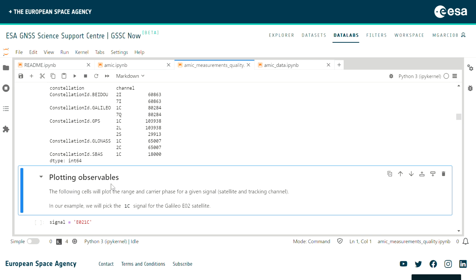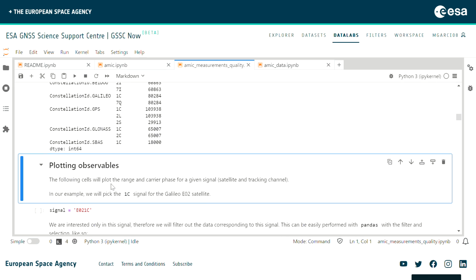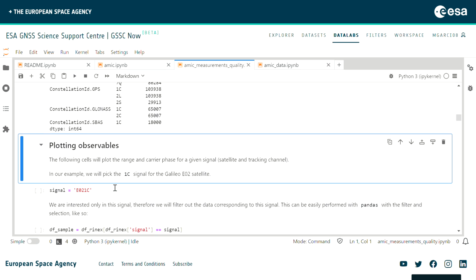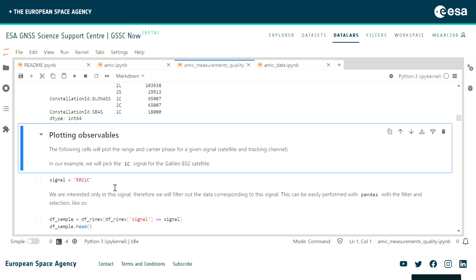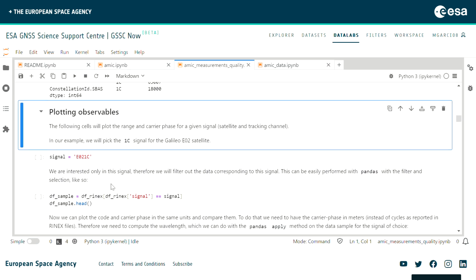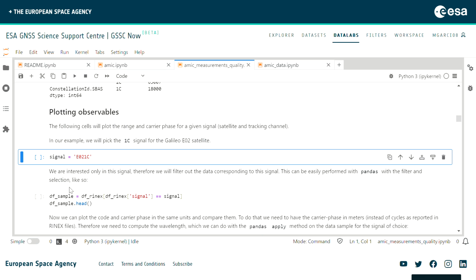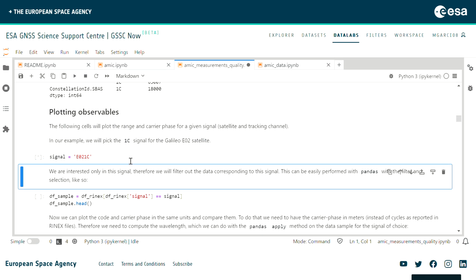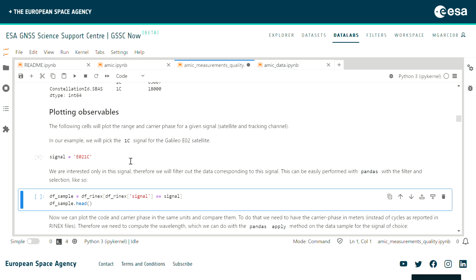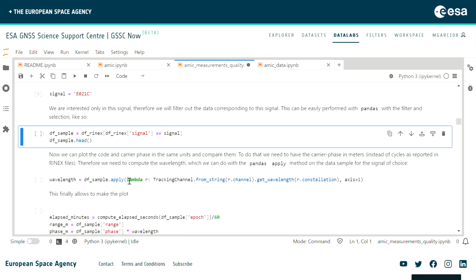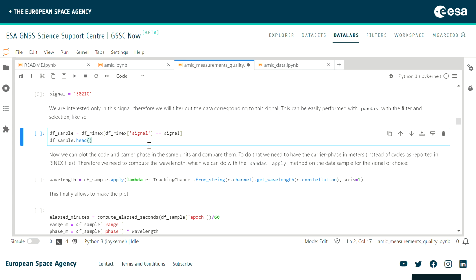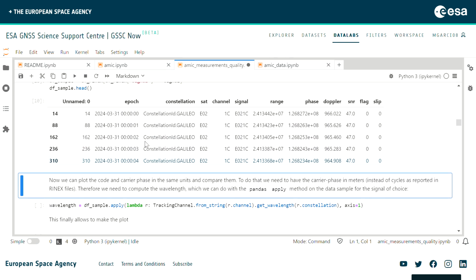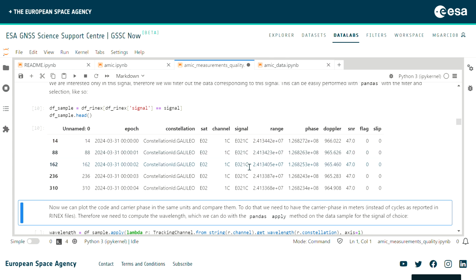Okay, and this is a bit abstract, so we usually are interested in seeing what an observable looks like, or what a pseudo range for a specific satellite and tracking channel looks like. So we are going to plot one, and here we are going to select the 1C tracking channel for the Galileo E2. Again, what we do is filter the data frame by this specific signal. That's what we do here in this command. If we do that, please notice that the signal for all the rows is the same.